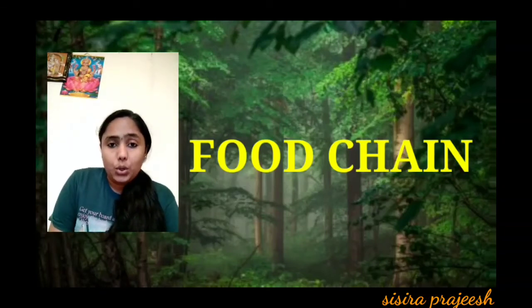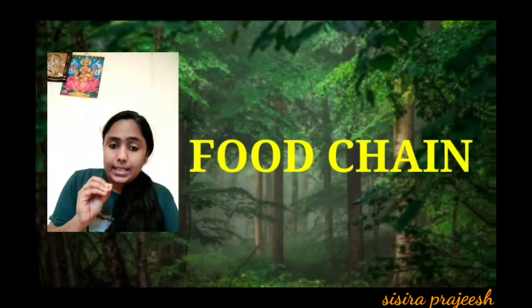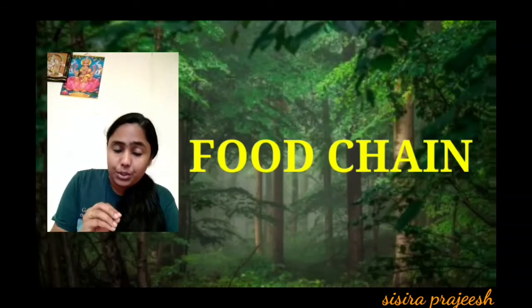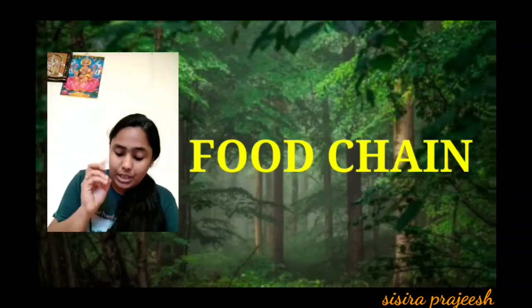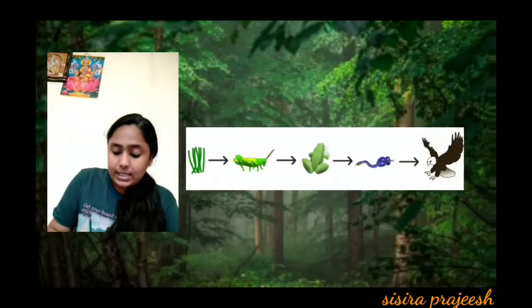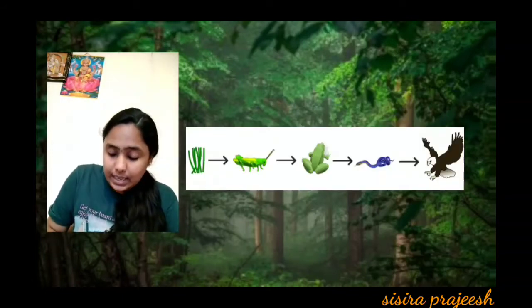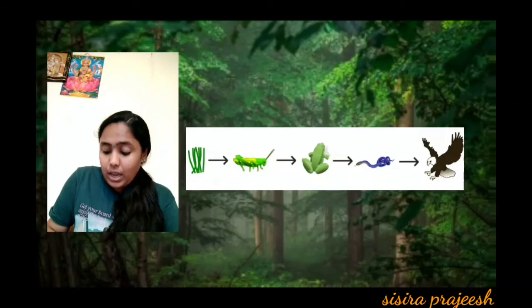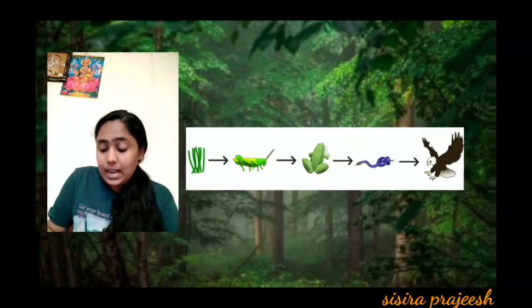I have already told you the meaning of a food chain: one living organism will depend upon the other living organism for its survival, for its living, for its food. So that is called a food chain. In the first picture you could see grass is there. So who is eating the grass? A grasshopper is eating the grass, and grasshopper will become food for whom? Frog. So grasshopper is eaten by frog, and frog is eaten by which animal? Snake, and snake is eaten by eagle.